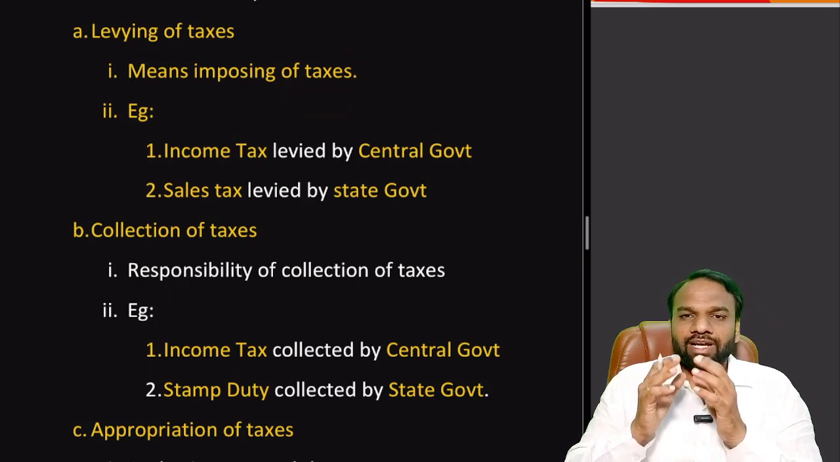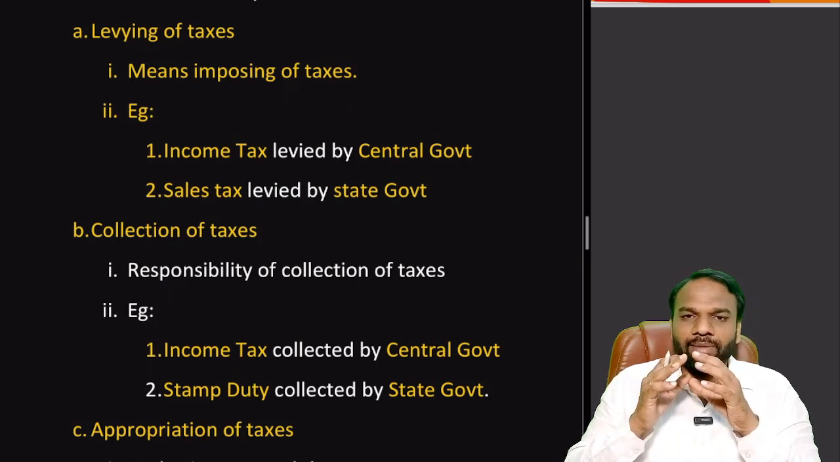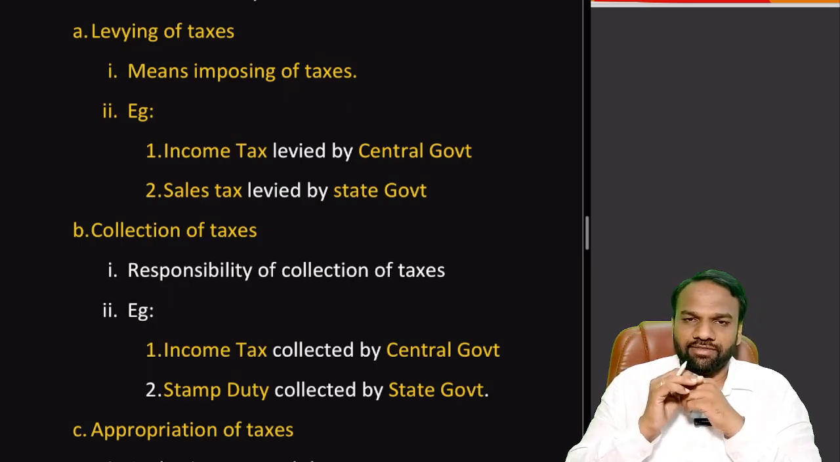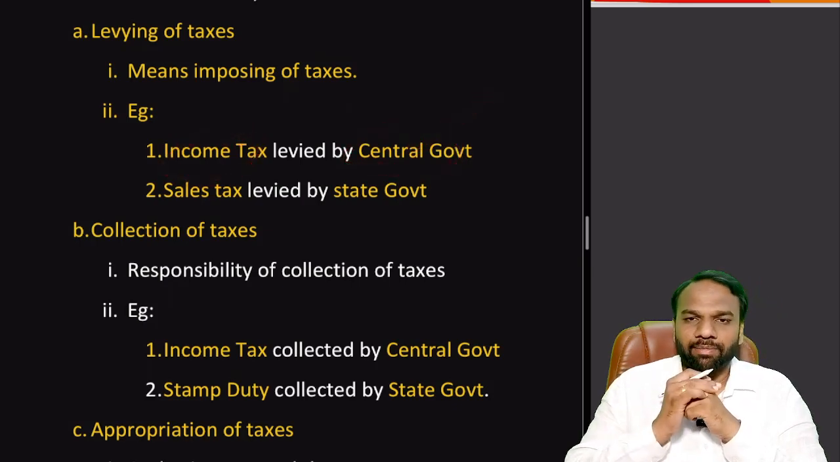There are some taxes which can be levied by the center and some taxes which can be levied by the state. So we need to understand this term levy: which tax can be levied by the center and which tax can be levied by the state. Here, levy means imposing a certain percentage of tax. For example, income tax. Who levies the income tax? The central government levies the income tax.